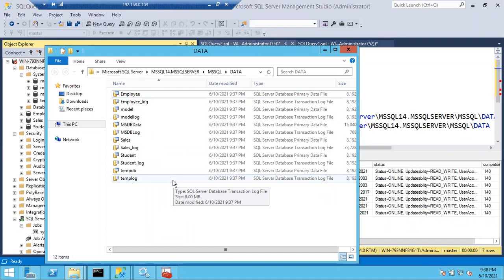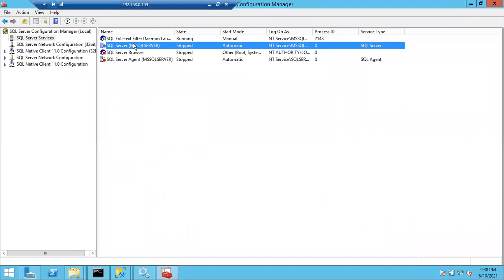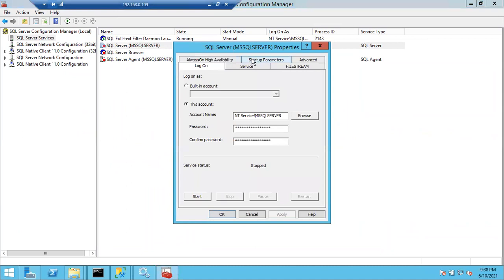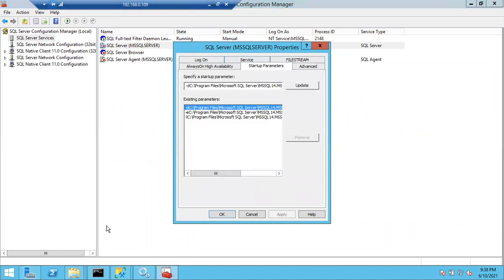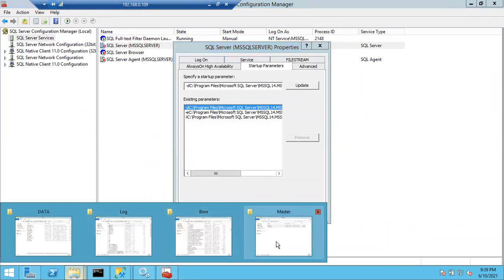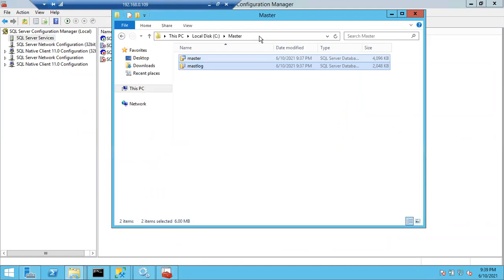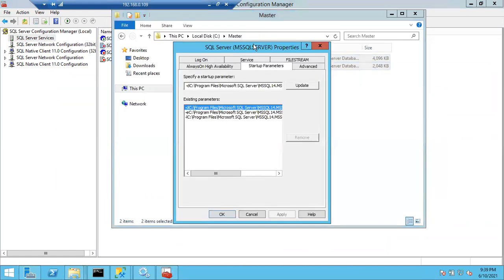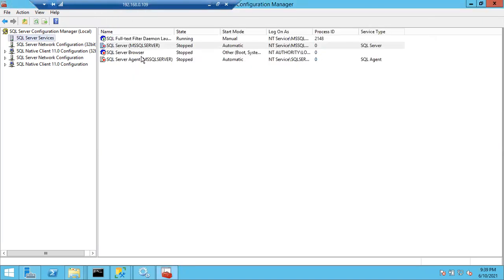Very good. Excellent. So now in two ways I can fix the issue. One is I have to go to the Configuration Manager and change the location. I have to go to the startup parameters. Here I have to change the new path. What is the new path? This is my new path. If I give the new path here, then you can change it and start the SQL Server. Let me start the SQL Server first. Start it.